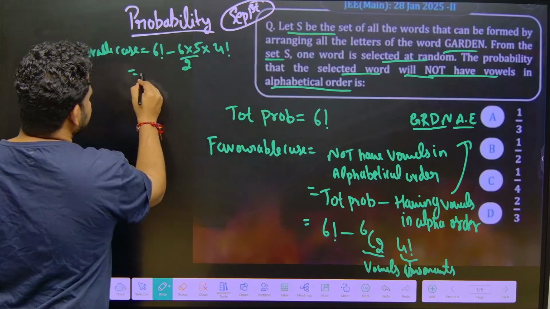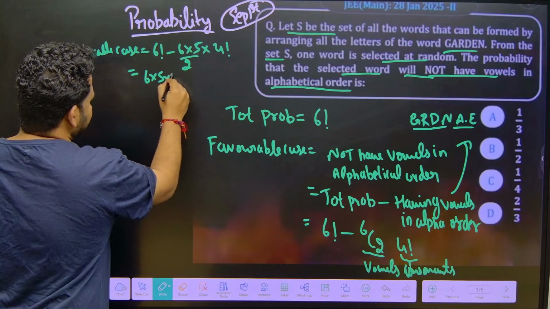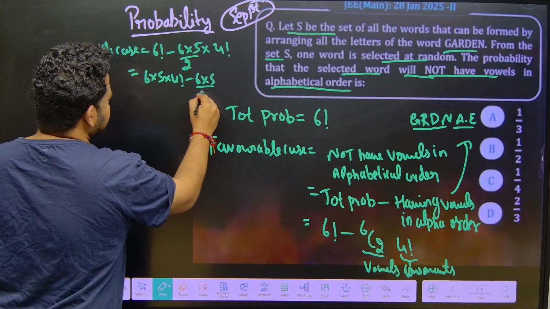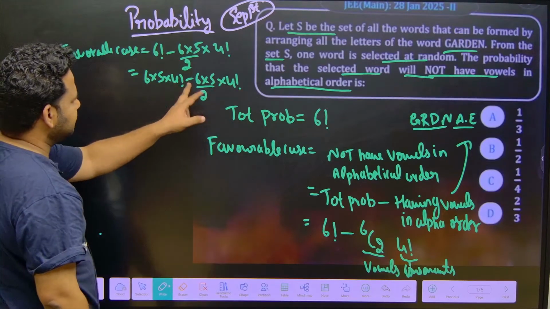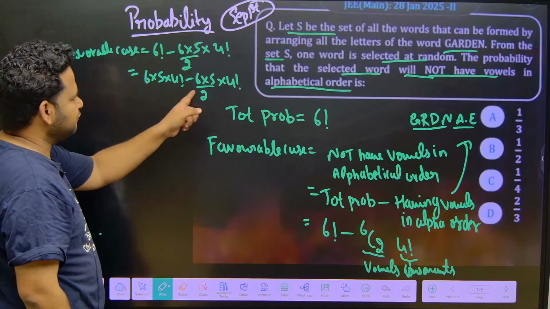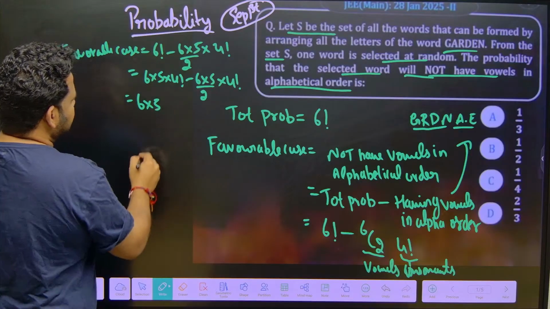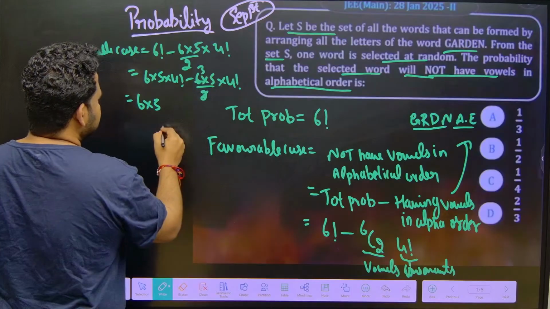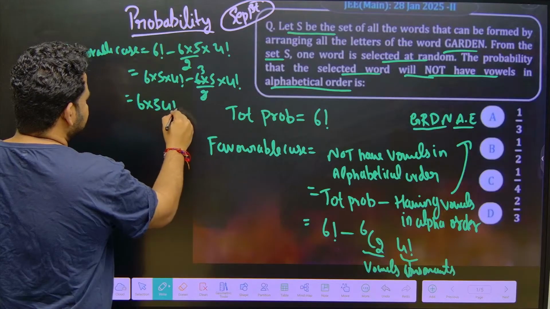What can I write here? Here I can write it as 6 into 5 into 4 factorial minus 6 into 5 by 2 into 4 factorial. So what can I take common? I can take 6 into 5 into 4 factorial as common, correct? Then this will become 6 into 5, and 2 1s are 2, 3 5s are 15, I can do it. So 6 into 5, 4 factorial, I can take it as common.